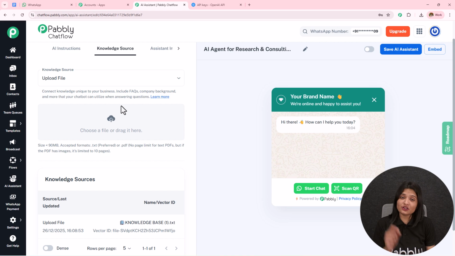With the help of this knowledge base itself, my AI agent was replying to me over here in this chat. So you have to make sure that you create a very clear knowledge base and provide all the knowledge to your AI agent in this knowledge source or the knowledge base.